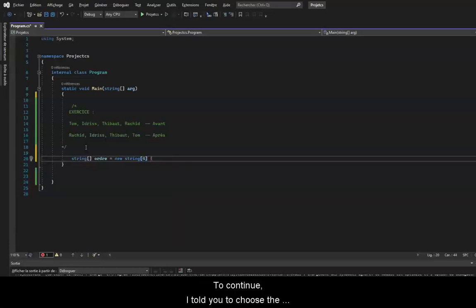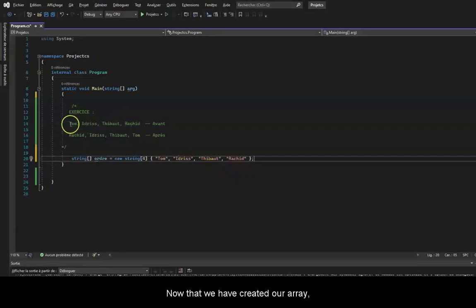To continue, I told you to choose the easiest and fastest way to assign your values to the array, so choose and put braces right after the square brackets. So I added braces and entered the names given below. I put Tom in quotation marks, then a comma. I put Idris, then comma, Thibault, then a comma, and to finish Rashid in quotation marks. And do not forget the semicolon after the braces.